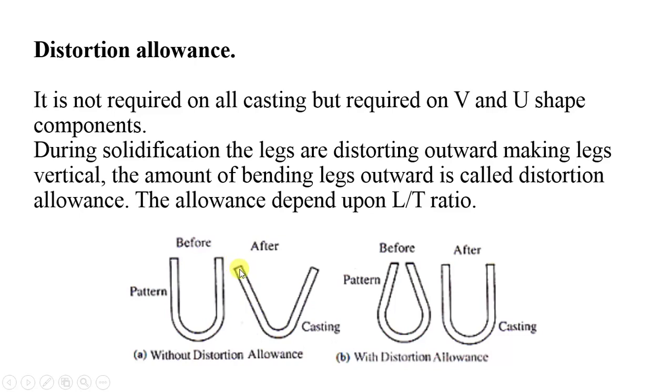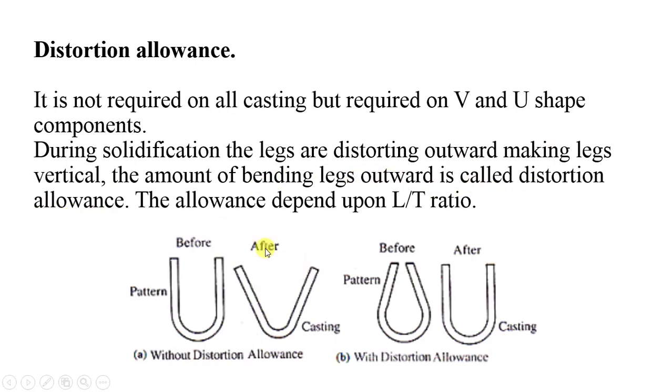So the actual component, instead of a U shape, will come out as a V shape, or there will be a distortion in the component. Here you can see the outward bending of the legs; this amount is called the distortion allowance.